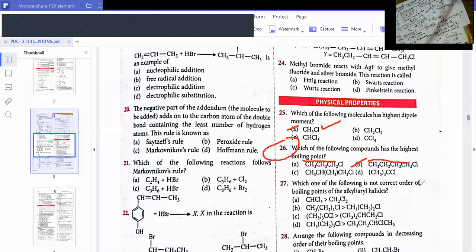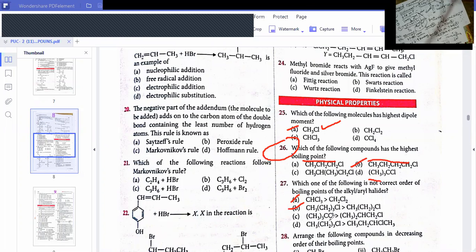Which of the following is not the correct order of boiling point of the following aryl halides? You have to identify the incorrect answer. So in option A, look at trichloromethane and dichloromethane. Which has more boiling point? Chlorines are more, halogen atoms are more, so its boiling point would be more. So option A is correct, not the answer. Let's see option B. Here there are 2 CH2 groups and there 3 CH2 groups. Which has more chain length? This one has more chain length. Chain length is more, boiling point would be more. So it is also correct.